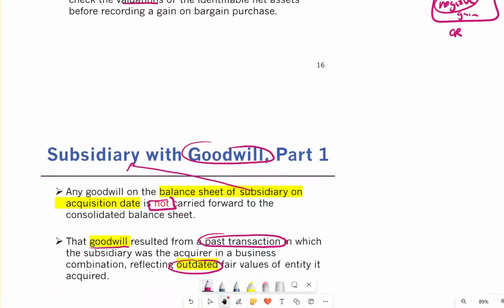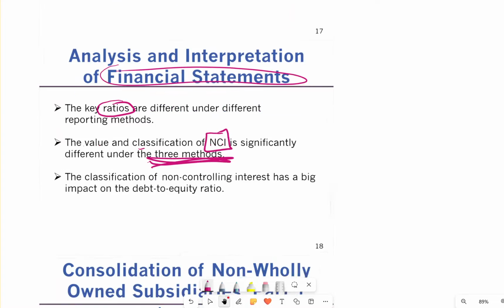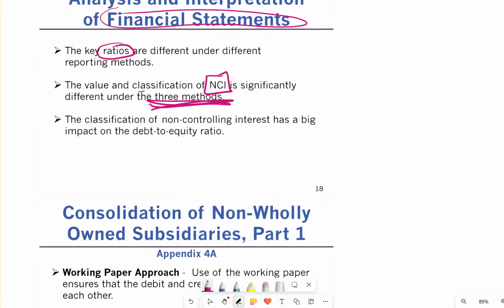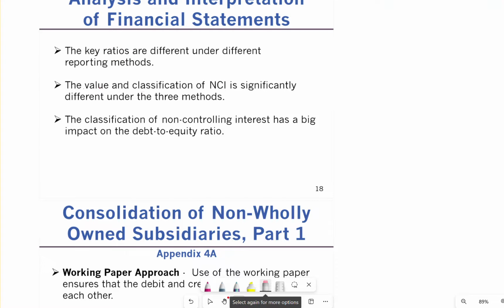Going further, the classification of non-controlling interest has a big impact on the debt to equity ratio. Because the debt to equity ratio describes, of course, the debt over the equity, if you have a non-controlling interest, it impacts that ratio.